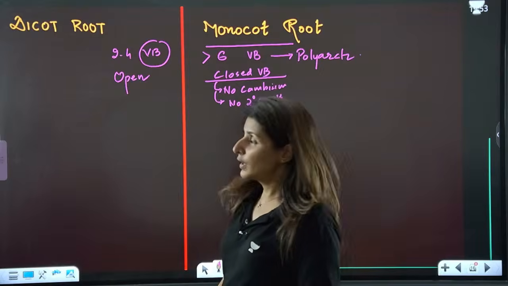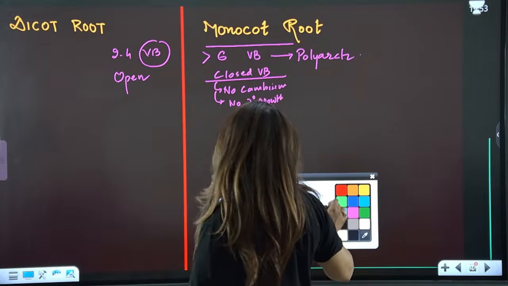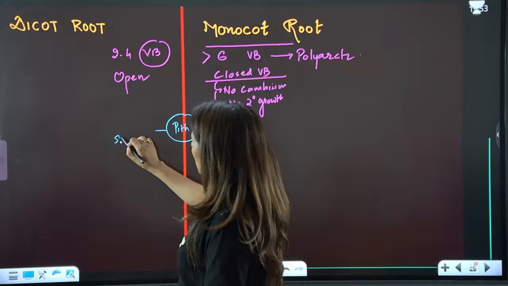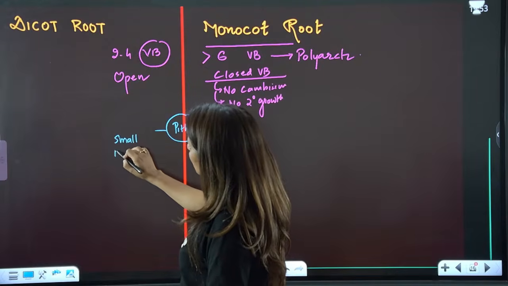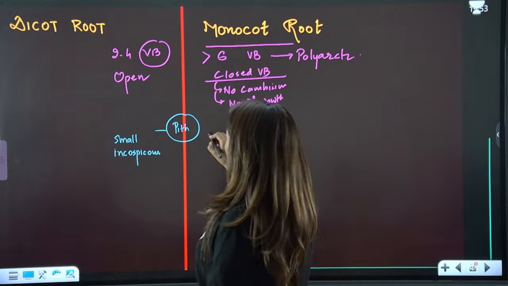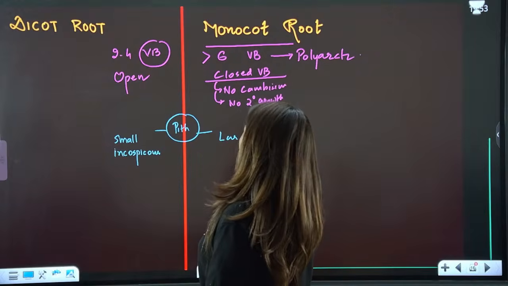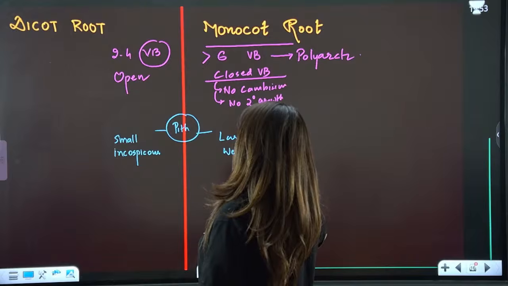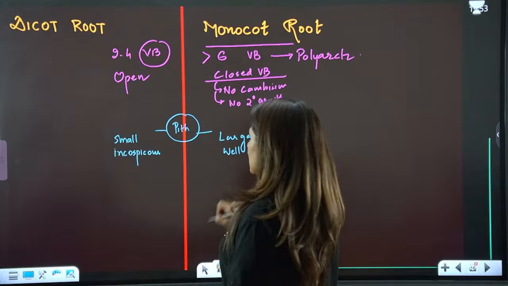Right? Then another difference comes around pith. In dicots it is small and underdeveloped, for which NCERT says inconspicuous, while the monocot pith is large and well developed. Please tell me these points are clear.